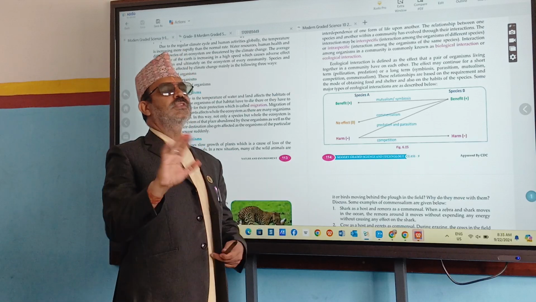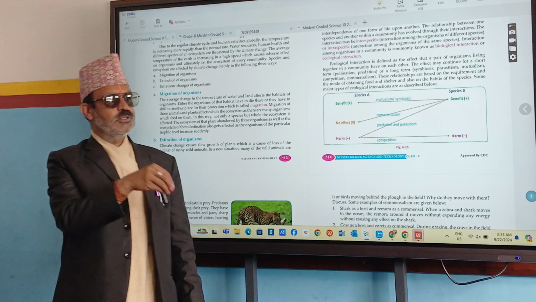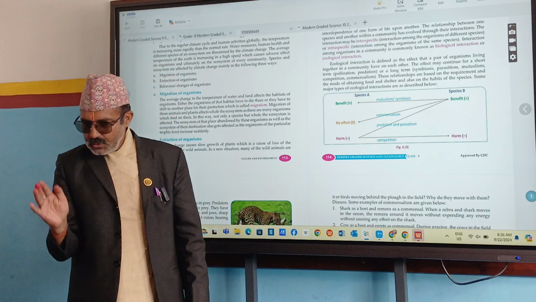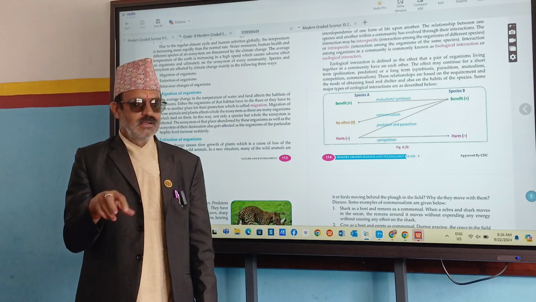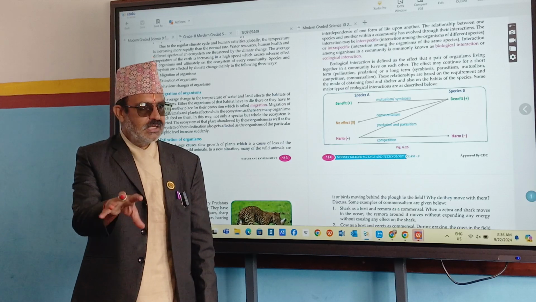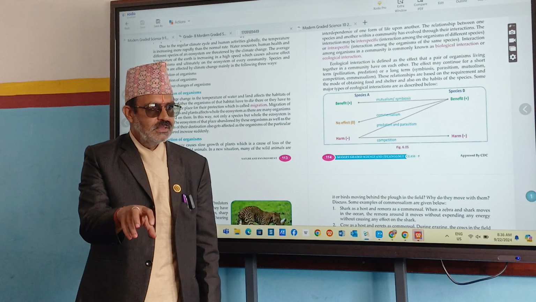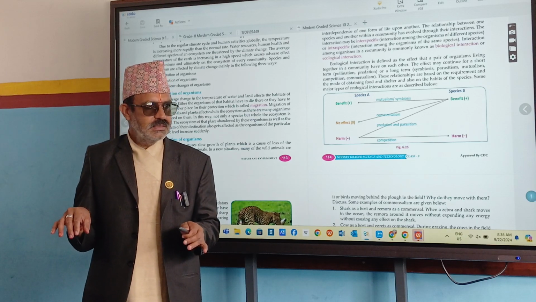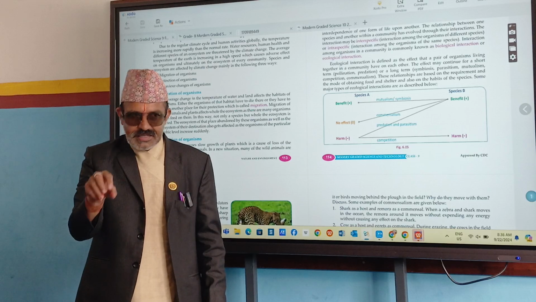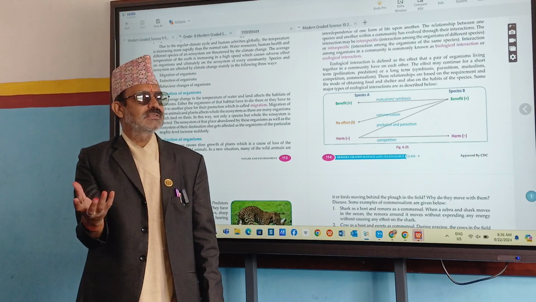No effect, nothing. Like commensalism. Last time or now also this was discussed. If the cow is grazing, the cow just keeps on grazing here and there. The cow's main duty is to feed on the grass, right? But some of the birds come near the cow, right? And they start eating the insects that come out from that grass, because some insects hide over there.